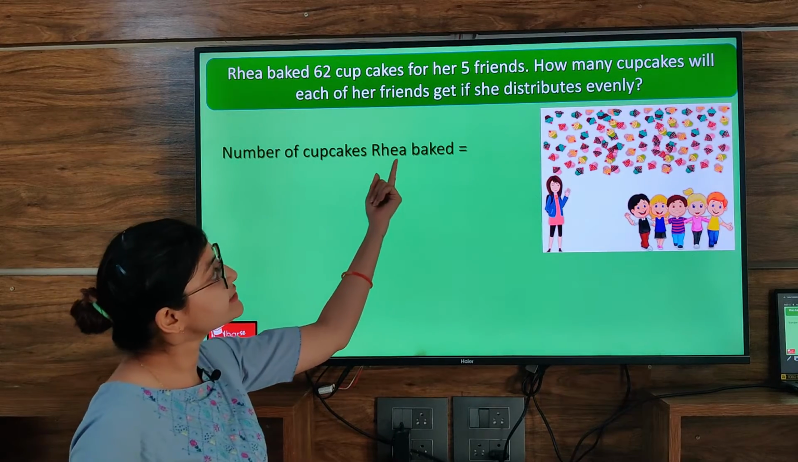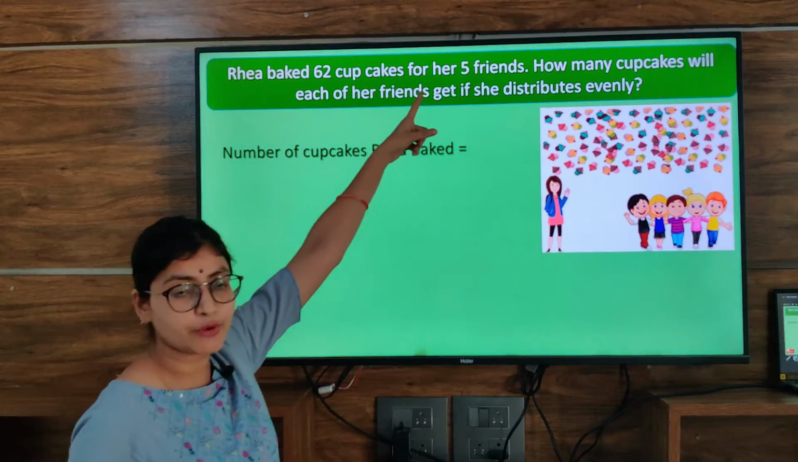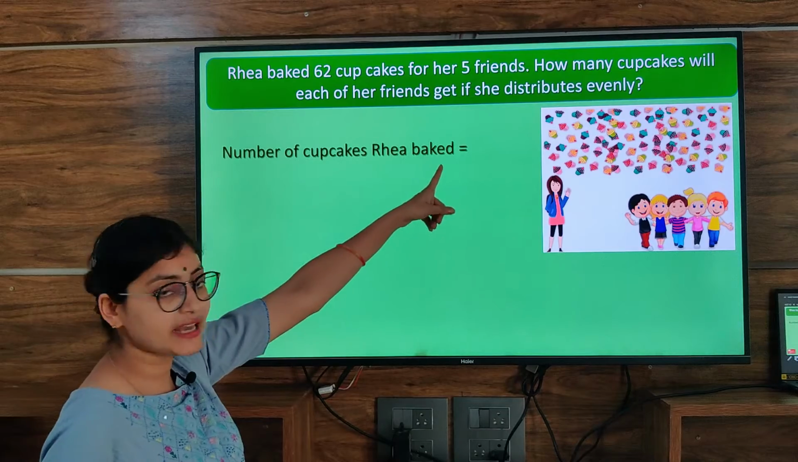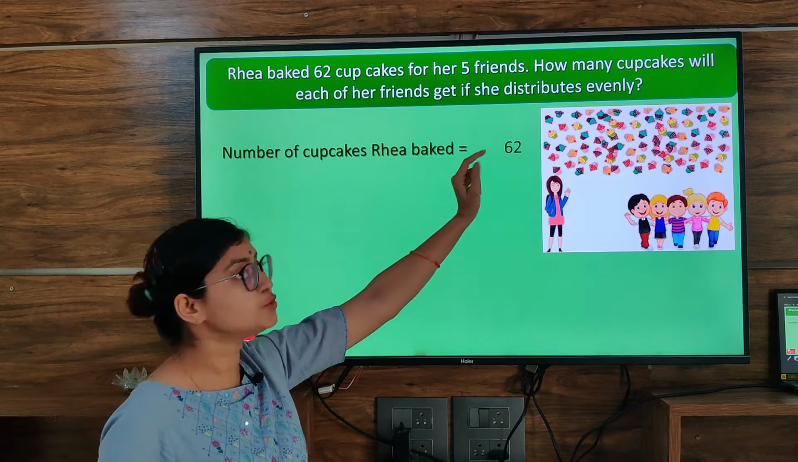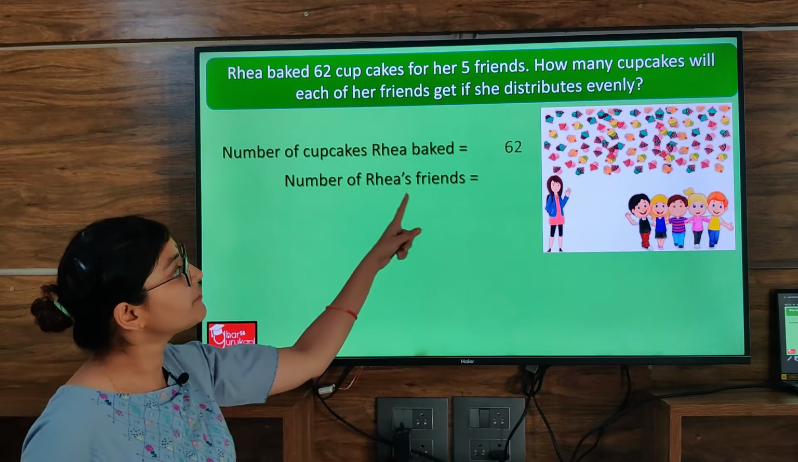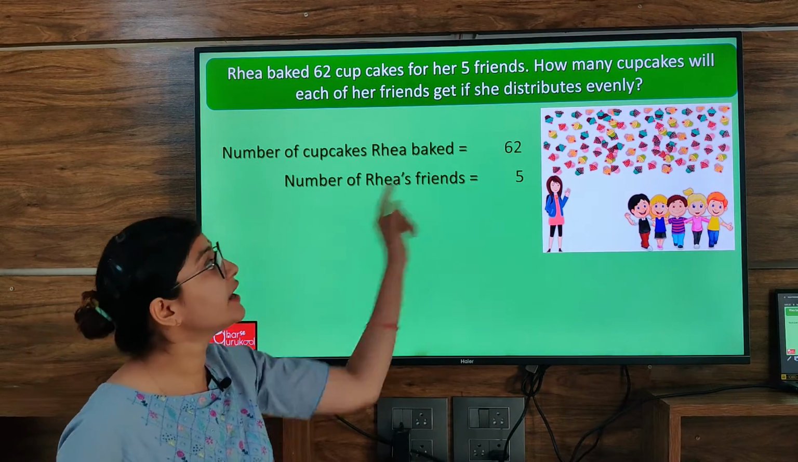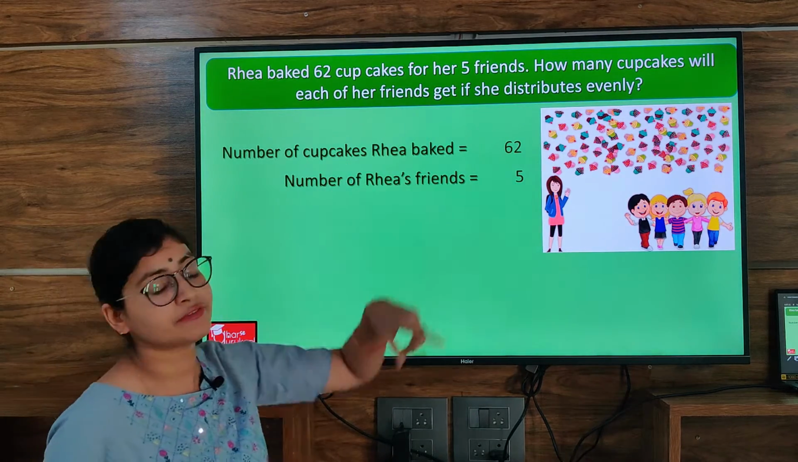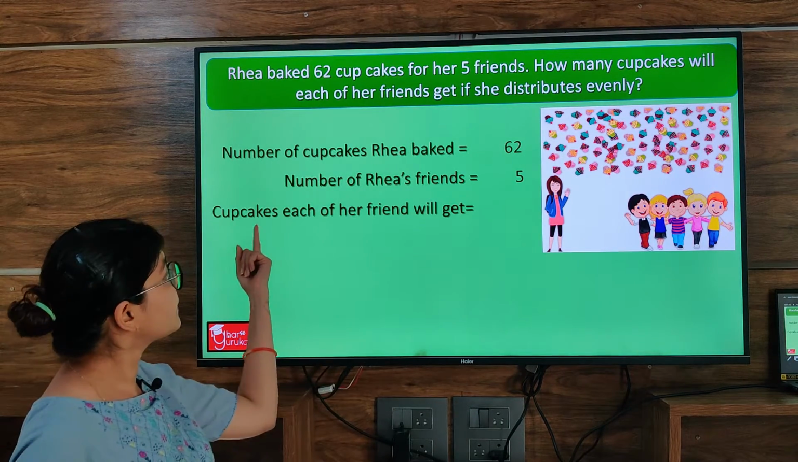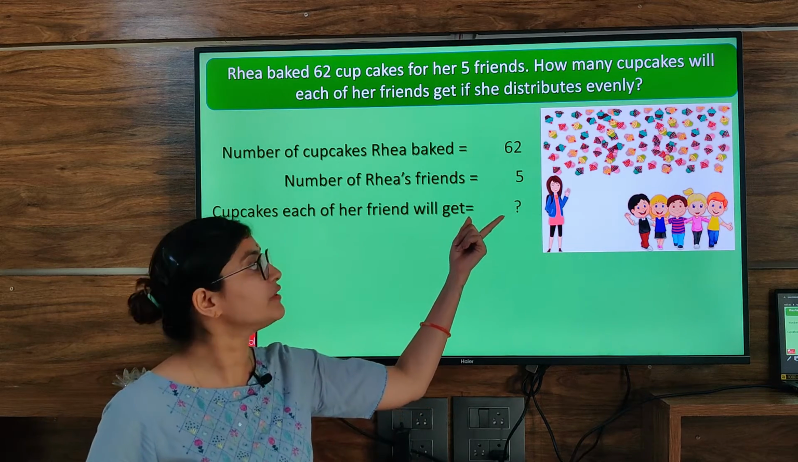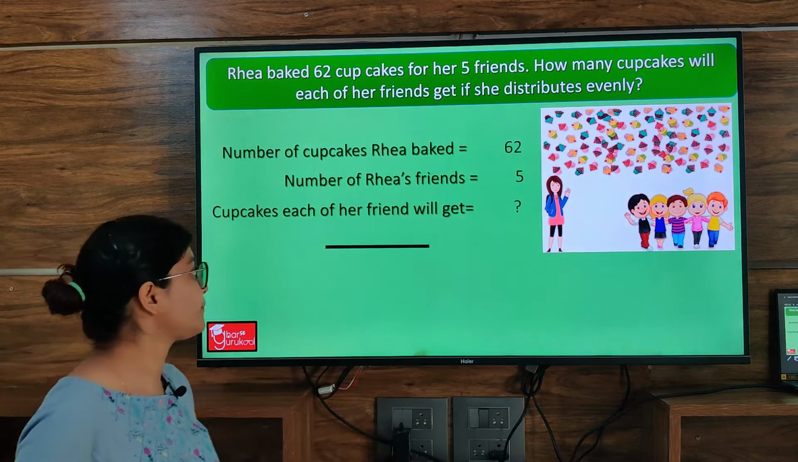Number of cupcakes Riya baked. This came from the question itself. Riya baked 62 cupcakes. So the number of cupcakes Riya baked is 62. And the number of friends is 5. Number of Riya's friends, 5. And what we have to identify? How many cupcakes will each of her friends get? So cupcakes each of her friends will get. This we have to find out. So we have a question mark here.